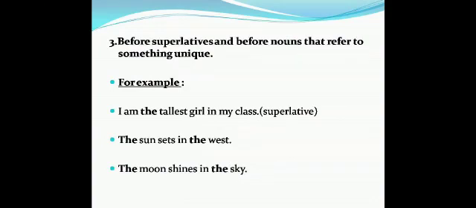Article the is also used before superlatives and before nouns that refer to something unique. For example, I am the tallest girl in my class. Tallest here is superlative degree, so we put the before it. And in the next example, the sun sets in the west, the moon shines in the sky. Here, each noun refers to something that is unique and only one of its kind, so we use the before it.